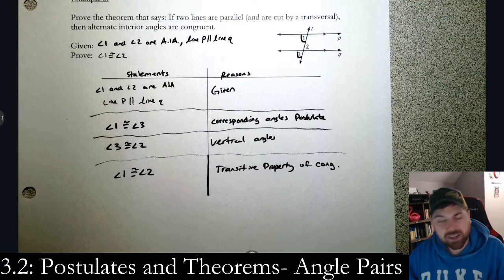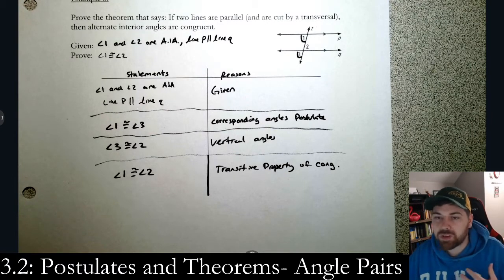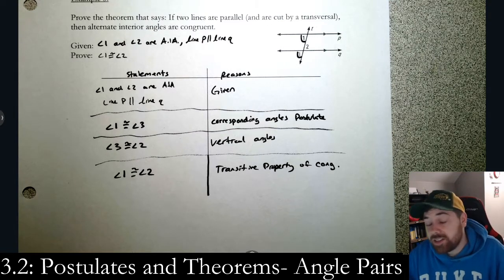Maybe I'll put one of these as an extra credit on the test. Prove that alternate exterior angles are congruent. It's going to work the same.